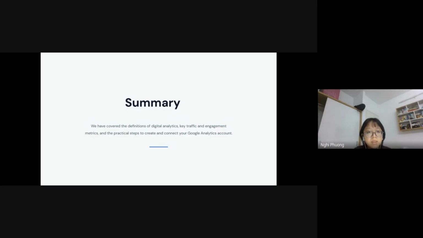We then looked at the difference between bounce and engagement, and in the future we'll focus more on engagement rather than bounce, and on the acquisition channels that we look into. And finally, we walked through the simple steps to create an account and connect it to our website, either the easy way, through CMS integration, or the manual way with the code. That sums up my presentation for this part.